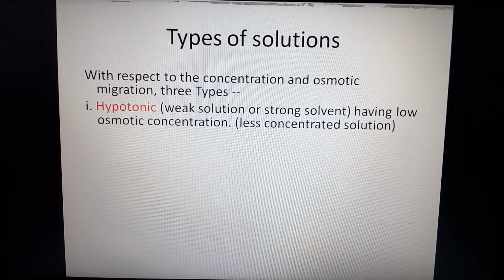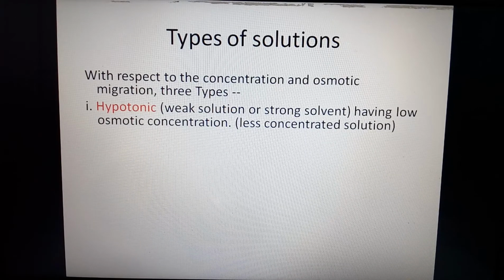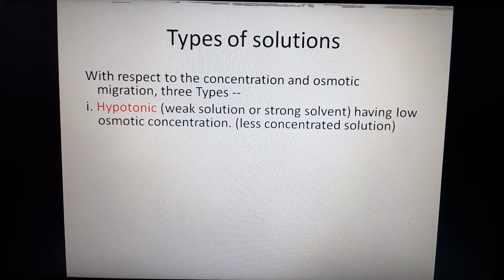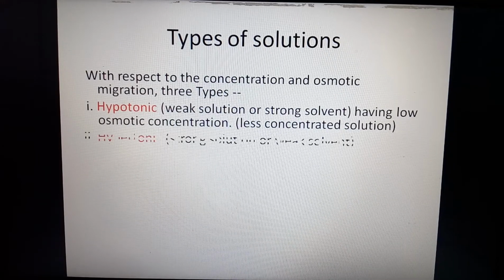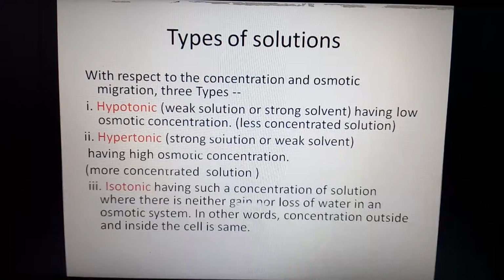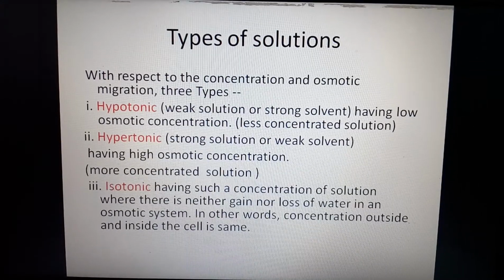Weak solution or strong solvent, having low osmotic concentration, a less concentrated solution. Hypertonic: strong solution or weak solvent, having high osmotic concentration, meaning a more concentrated solution.